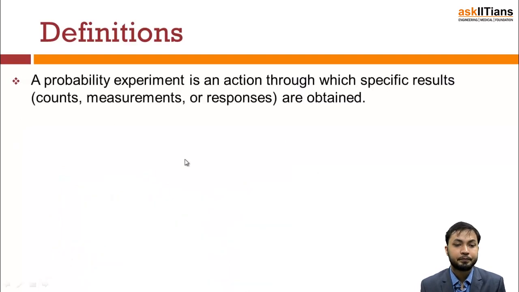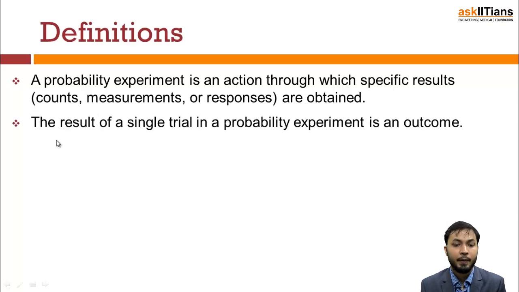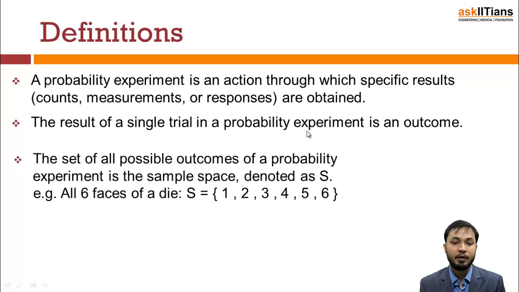Moving on. A probability experiment is an action through which specific results like counts, measurements or responses are obtained. The result of a single trial of a probability experiment is an outcome. These are the basic definitions that you need to understand. You need not memorize them, but you just need to understand what they are saying.